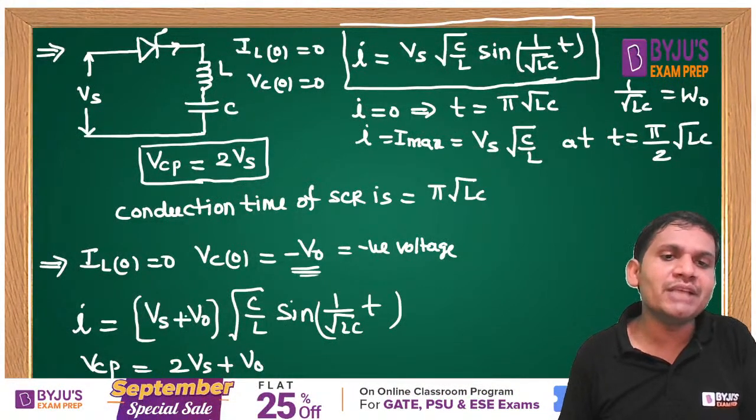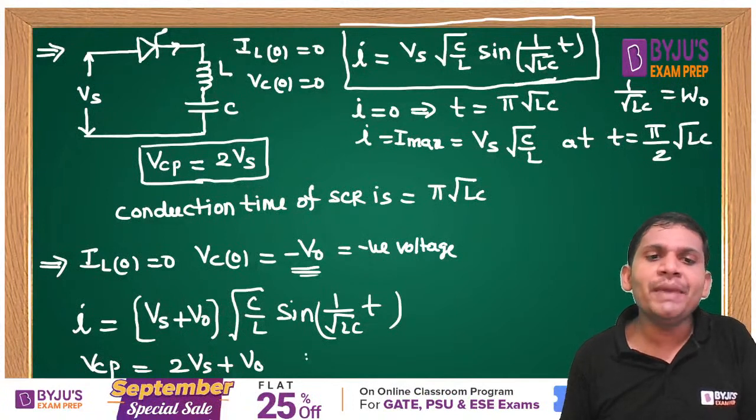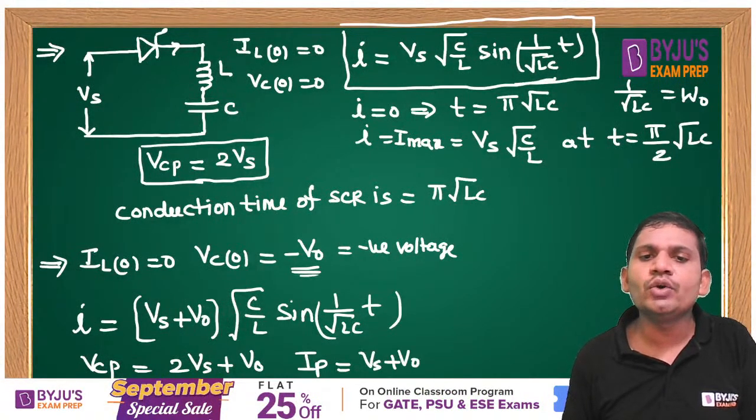Very important. Please concentrate. Then what is the peak current? The peak current is equal to Vs plus V0 into square root of C by L.